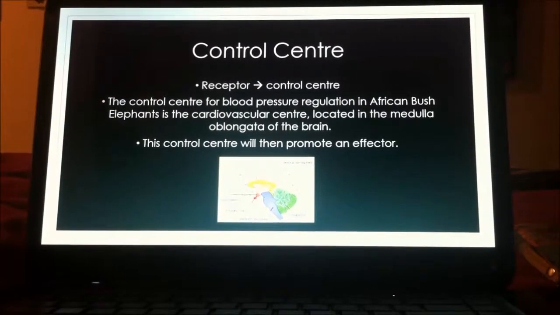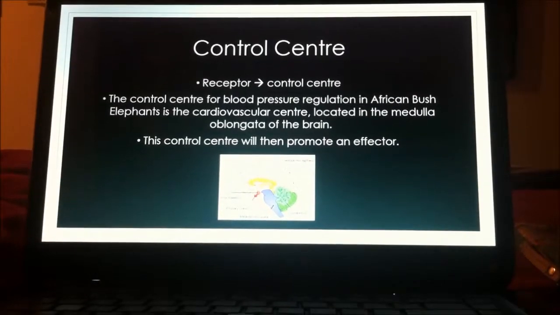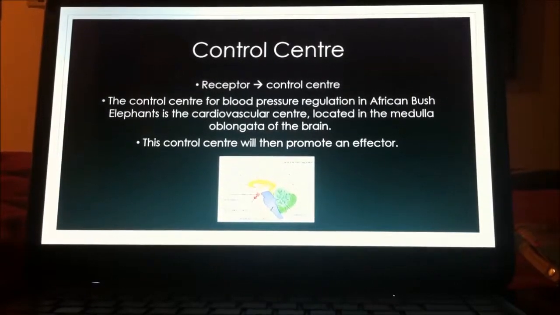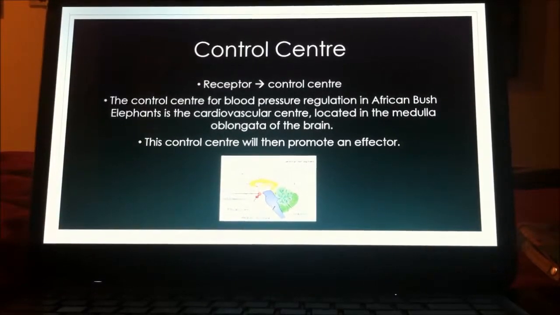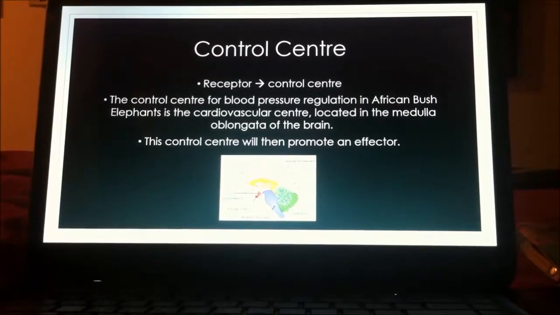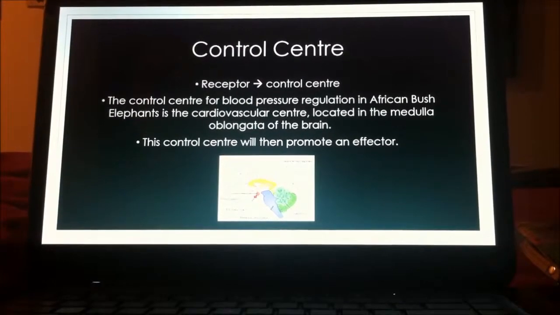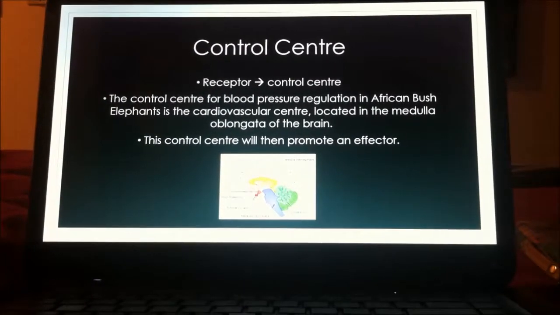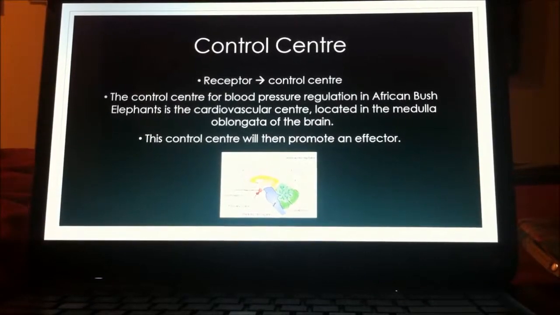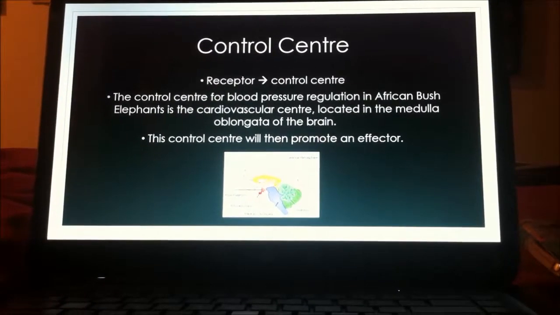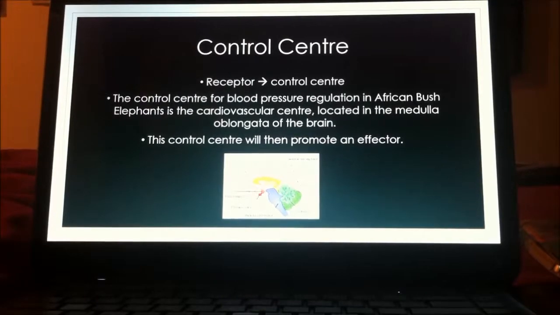Secondly, the control center, which receives information of the changed environment from the receptor and initiates change again to maintain homeostasis. In the African bush elephant, the control center is called the cardiovascular center, which is located in the medulla oblongata of the brain. This cardiovascular center controls neural, hormonal, and local negative feedback systems to regulate the blood.